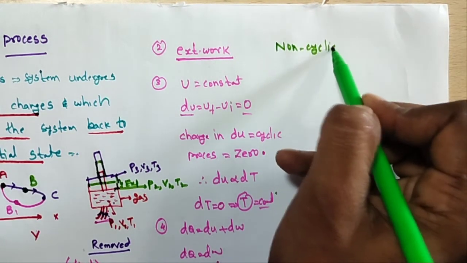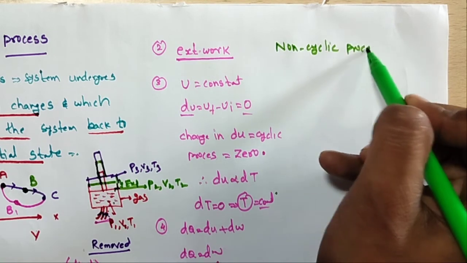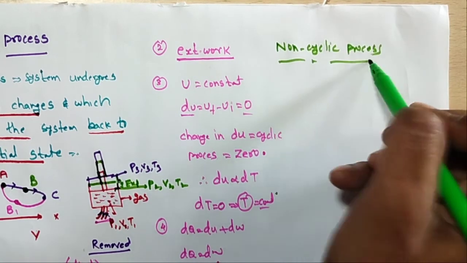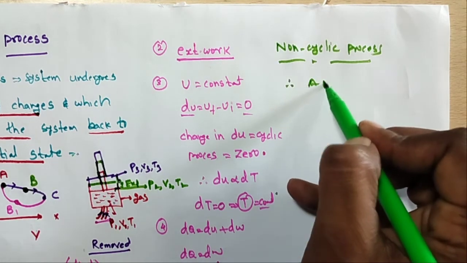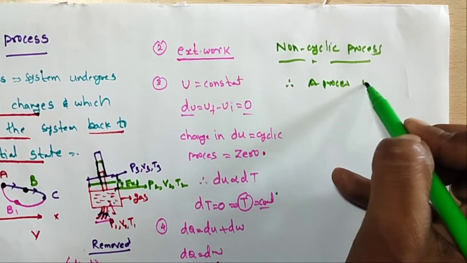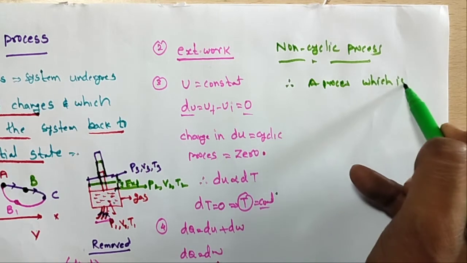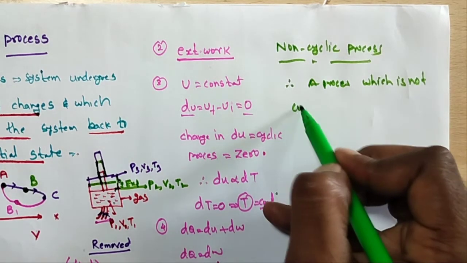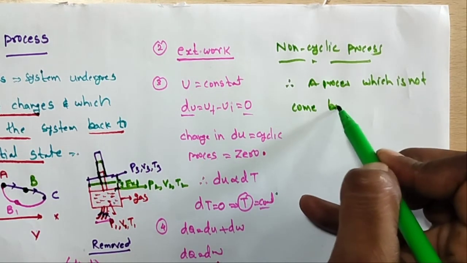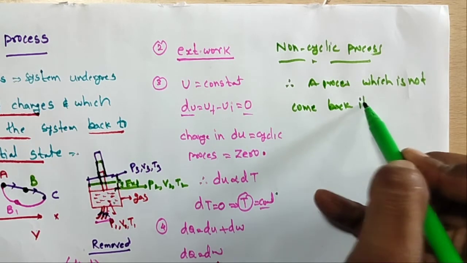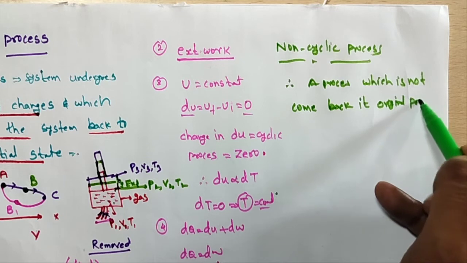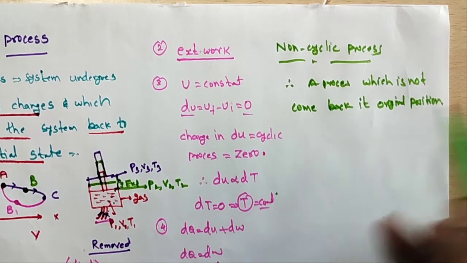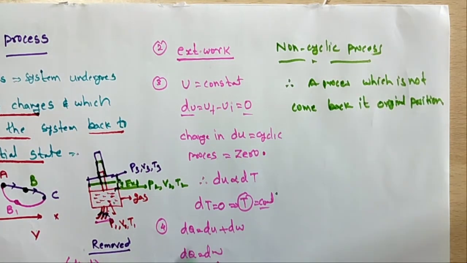So what is the non-cyclic process? It is very simple: a process which does not come back to its original position or original state is called a non-cyclic process.